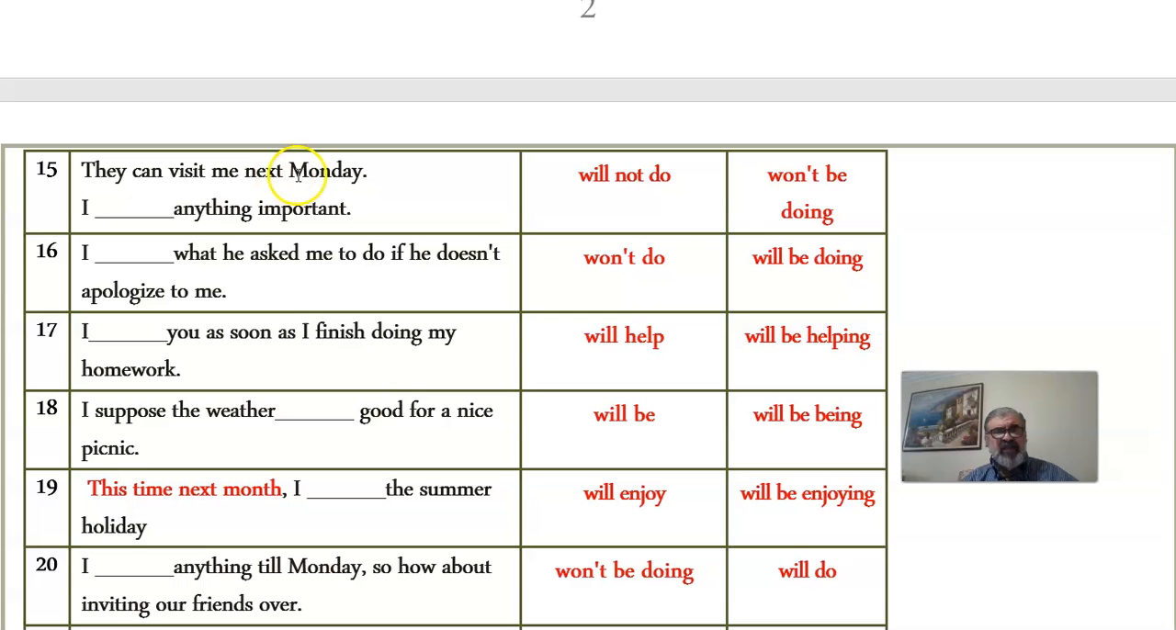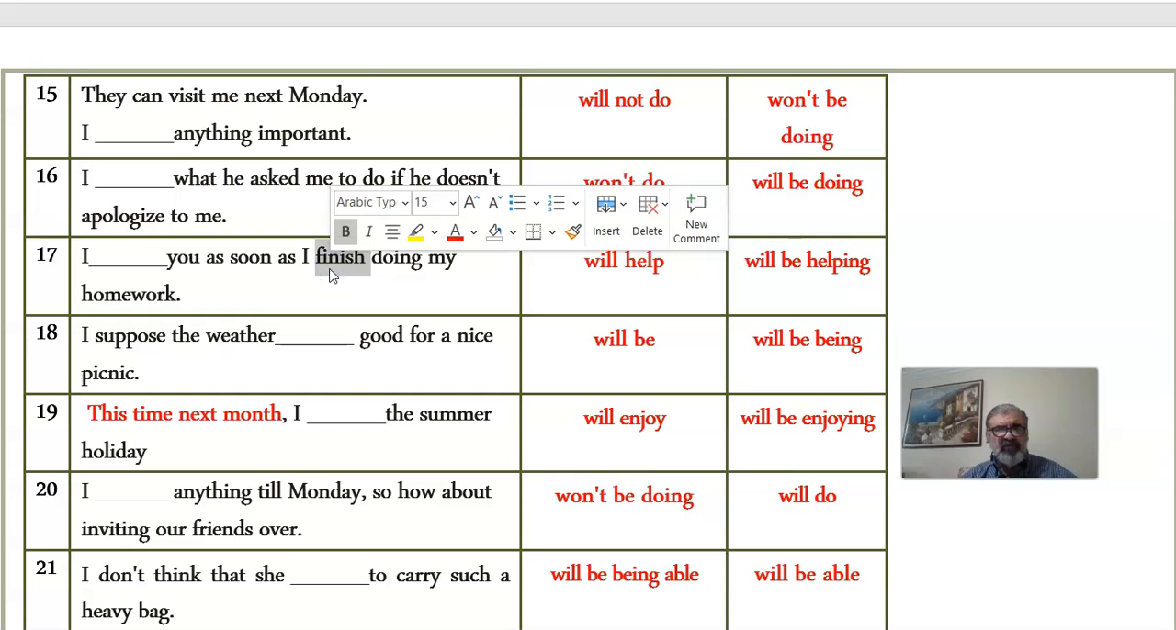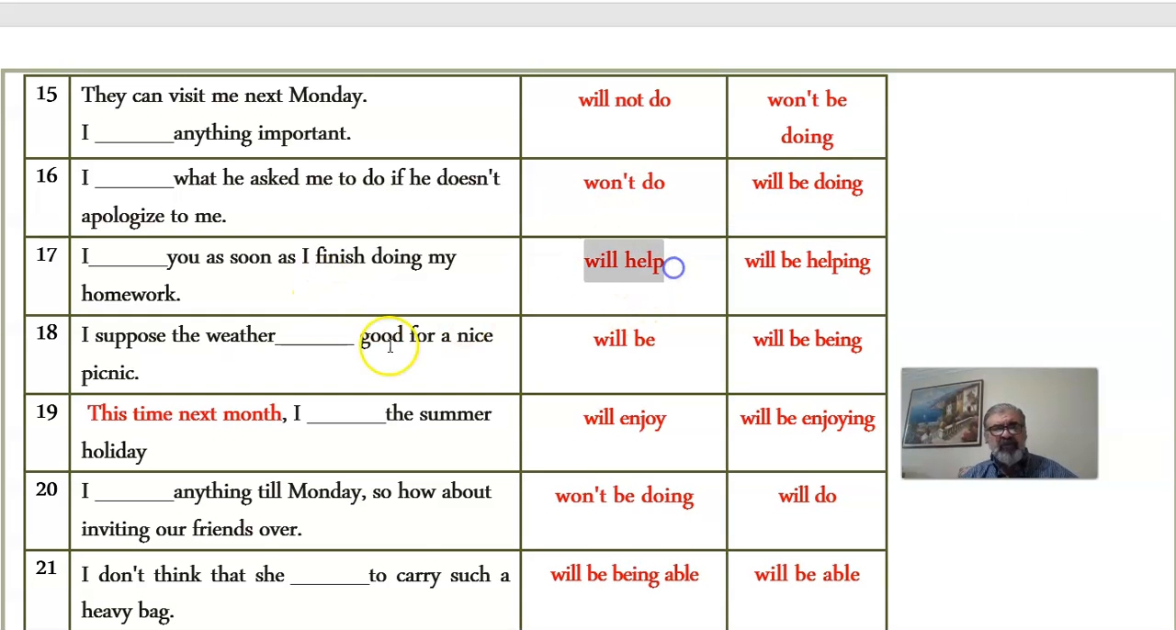They can visit me next Monday. I will not do, or you could say I will not be doing. Actually, if you think that next Monday is specific for you, if you even want to be more specific, you could specify the time. What he asked me to do, if he doesn't apologize, I will not do. This is easy. Going back to our previous tutorial. You as soon as I finish again our previous tutorial will help.